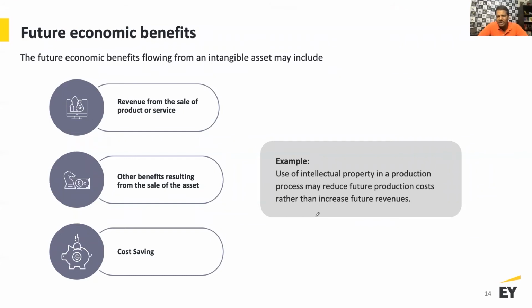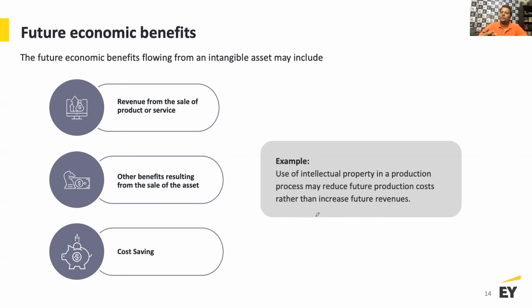So if you make your internal processes more efficient, that is where you are also generating a future economic benefit. An example given here is that intellectual property in a production process may reduce future production cost rather than increase future revenues. So even if it is not going to result in an increase in revenues, it doesn't matter.